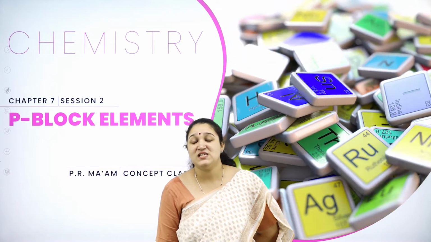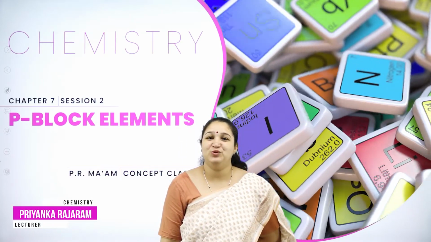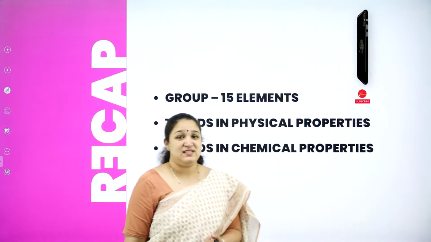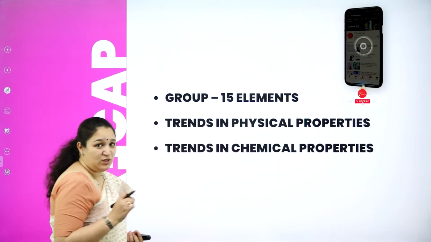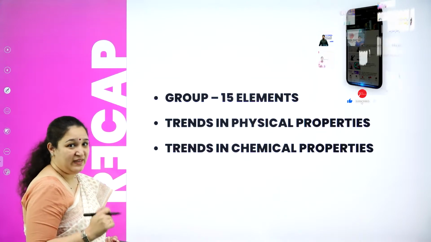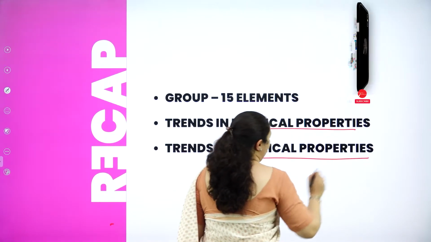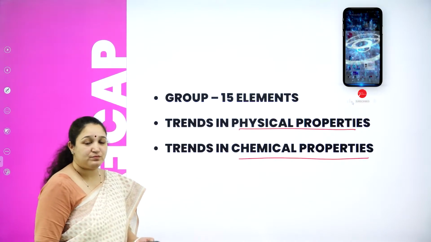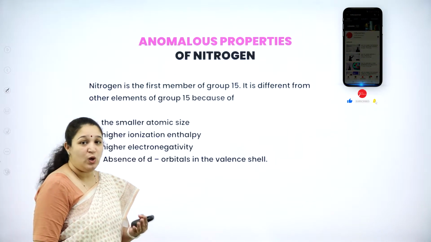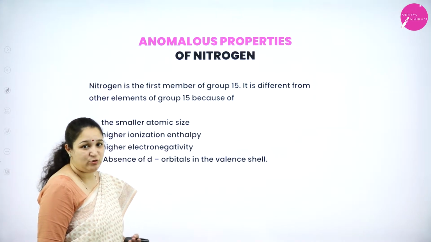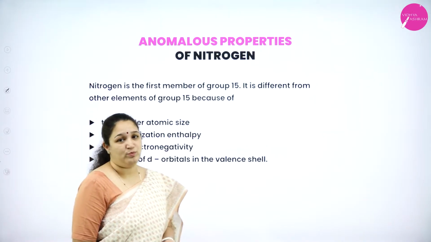Hello my dear students, welcome back to session 2 on the chapter P block elements. Last class we studied about group 15 elements, that is the trends in physical properties as well as the chemical properties. Today we shall learn about the anomalous properties of nitrogen and some of its compounds.